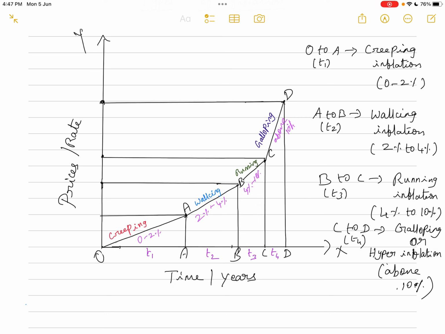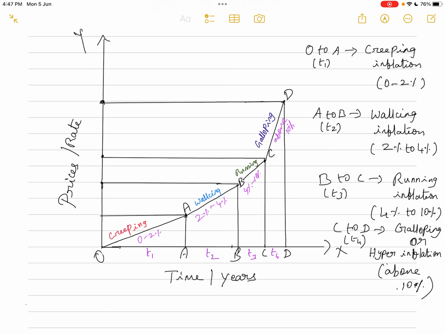And beyond that level, time period 4, that is T4, C to D, the rise in the general price level is still becoming steeper. That is the galloping inflation, above 10%, C to D, which is also known as hyperinflation. So this is how you can see the general rise in the price level keeps on becoming steeper and steeper, and the time period becoming lesser and lesser.